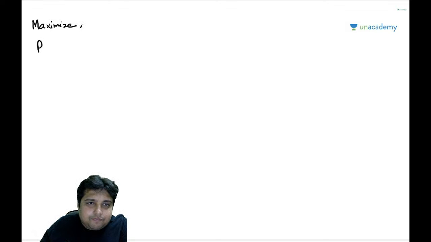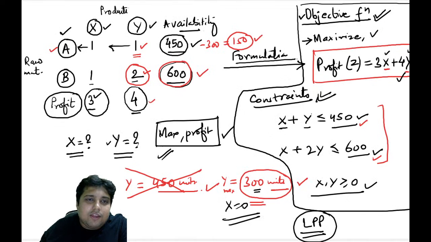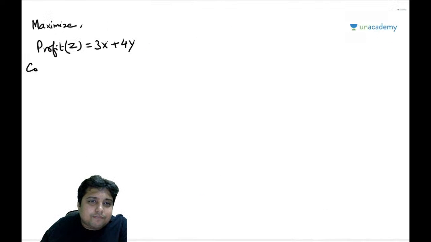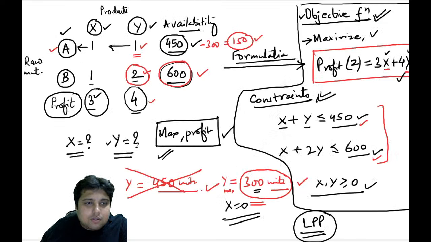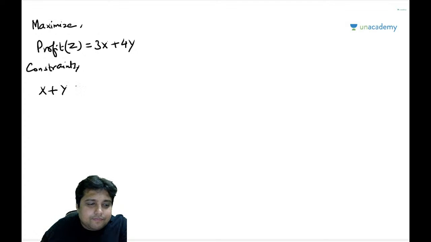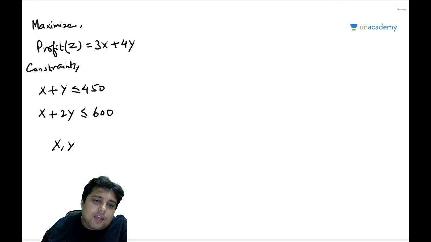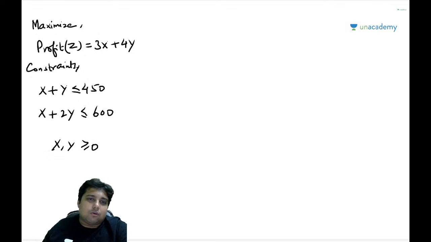Maximize profit. Let us represent this by z. So this is basically 3x plus 4y. Then we have constraints. What are the constraints? x plus y less than equal to 450, x plus 2y less than equal to 600, and we have x, y greater than equal to 0. Okay, so how to make use of the graphical method?